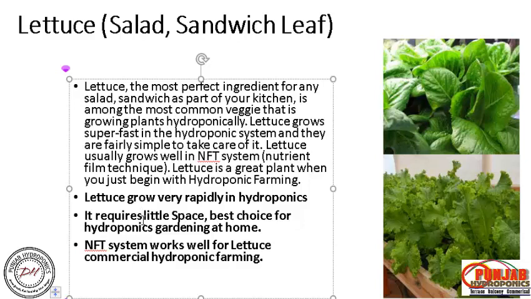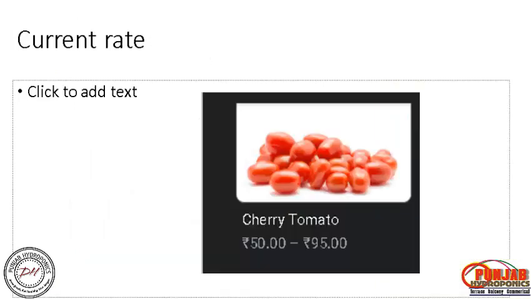For example, if you take lettuce, lettuce grows very rapidly in hydroponics as compared to the soil system. NFT especially, NFT or Dutch bucket system is the best for growing lettuce. Lettuce demand is very heavy in pizza, burger and all the fast food systems. So in commercial farming the most preferred crop is lettuce growing. There are various kinds of lettuce. I will come to that in detail.